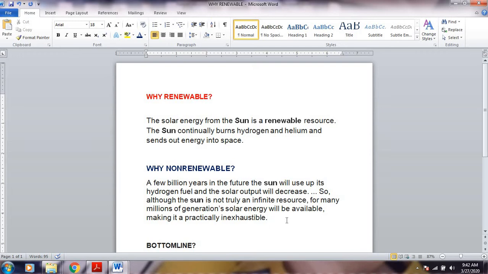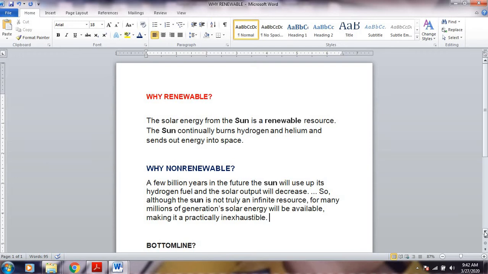So, although the sun is not truly an infinite resource, because somehow it will use up its hydrogen fuel, for many millions of generations, guys, the solar energy will be available, making it practically inexhaustible. So we cannot exhaust all the energy coming from the sun. That also supports the idea that it's renewable. However, it is not an infinite resource. There you go.